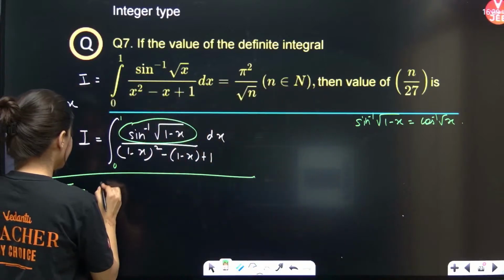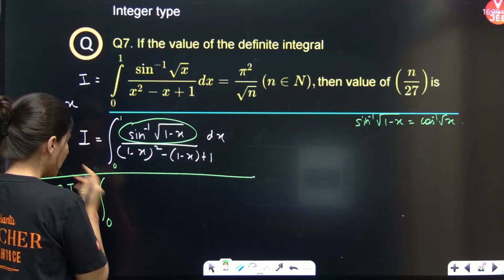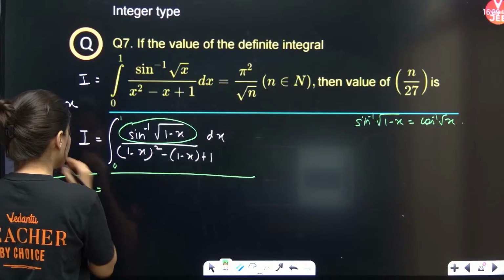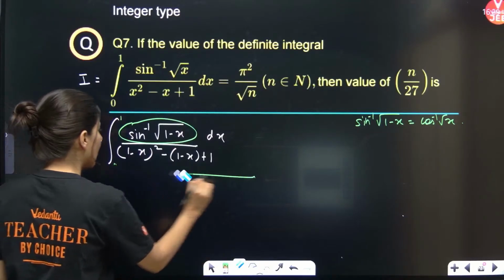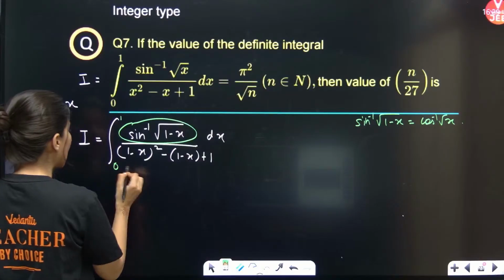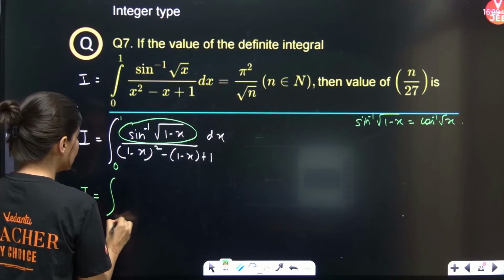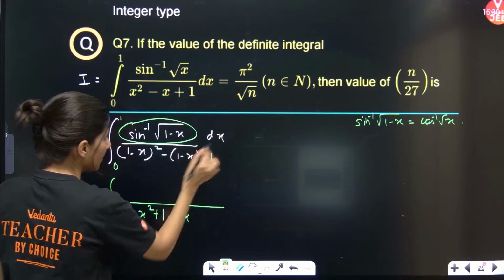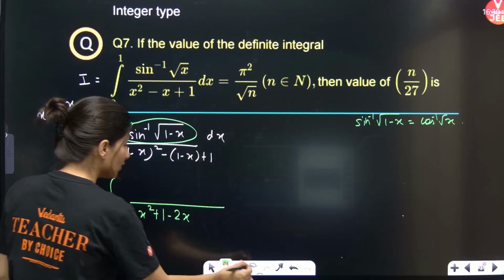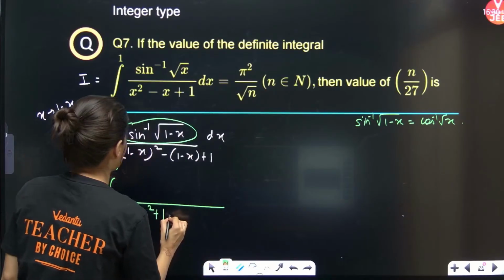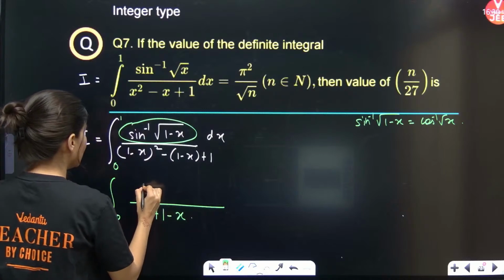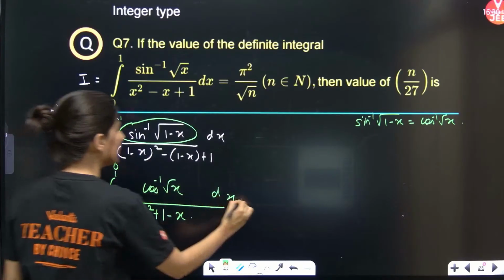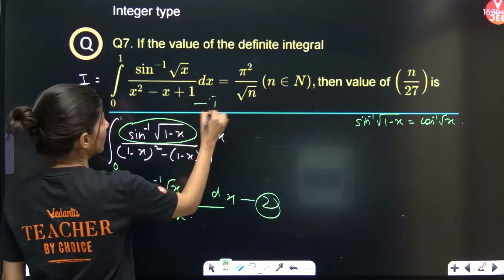So before actually adding, let me just simplify it because you can't add it right away. After applying King's property, you can only add if your denominator is exactly the same. So this is x square plus 1 minus 2x, minus 1 plus 1 cancel, and plus x. Okay, sorry, this is minus x. And this is cos inverse root x, dx, 0 to 1. This is the second equation and the original equation is the first equation, right?